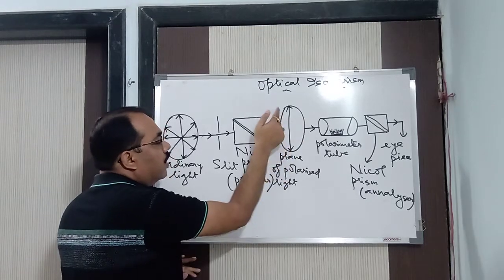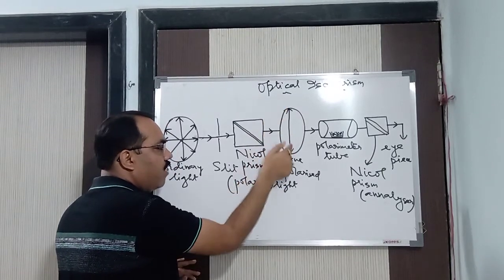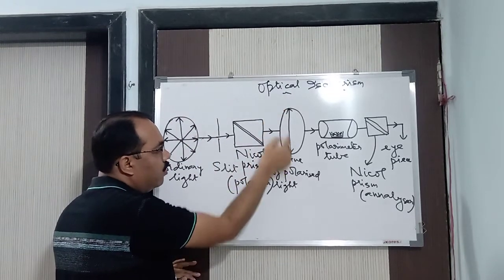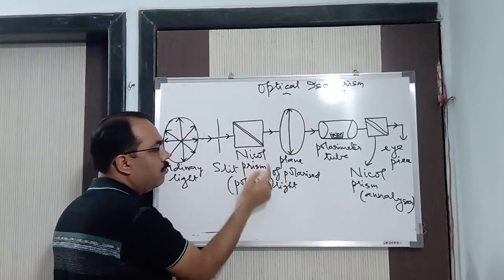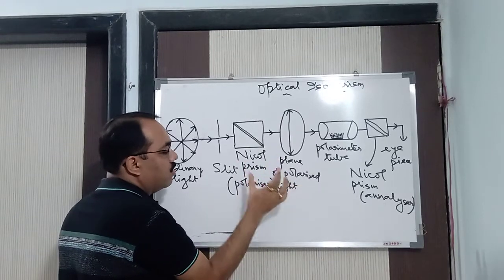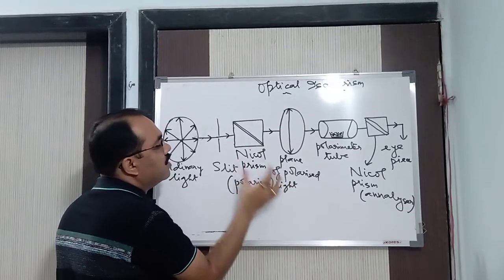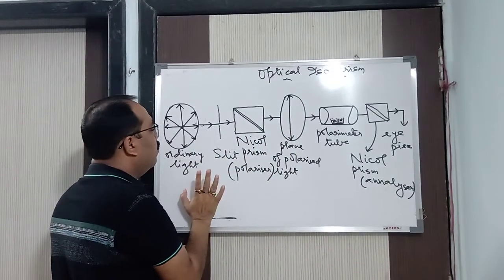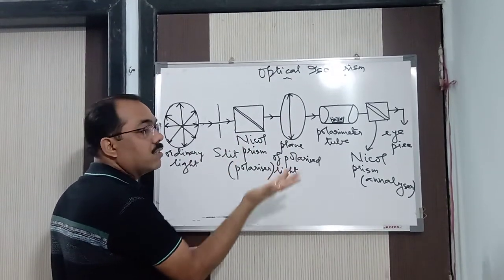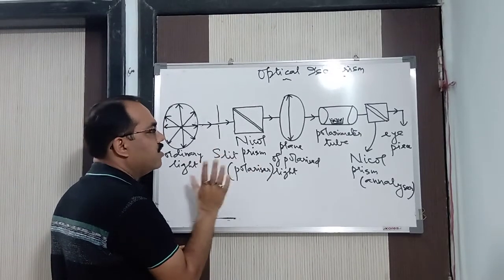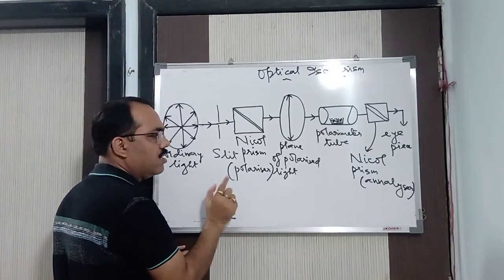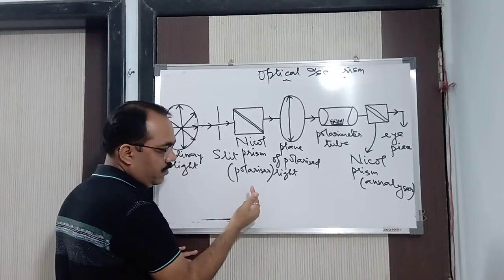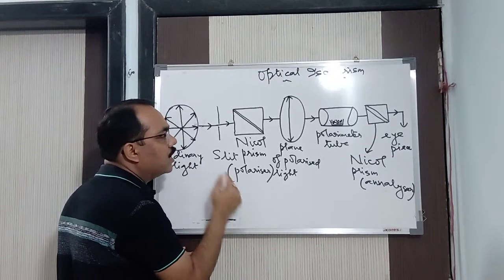What is that? Here the light is vibrating, but instead of vibrating in all possible planes, the light is vibrating in one plane only, as you can see here. That particular light is known as plane of polarized light. Okay. Now the question is where the other planes have gone. You have studied in physics that when the incident ray is more than the critical angle, then it suffers total internal reflection.